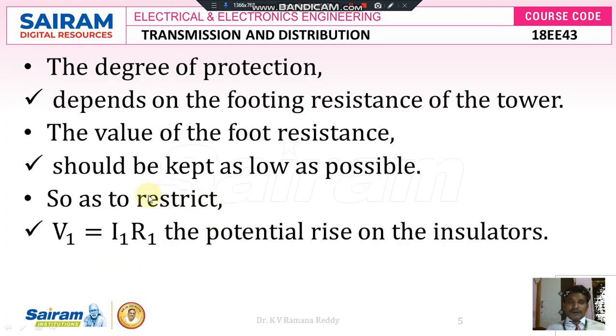The degree of protection depends upon the footing resistance of the tower. If the footing resistance of the tower is very low, the surge current is discharged towards the ground as early as possible. If the footing resistance of the tower is high, it takes some amount of time to surge the current towards the ground. So in the majority of cases, we can always maintain the footing resistance of the tower at a very low value. So the footing resistance should be kept as low as possible.